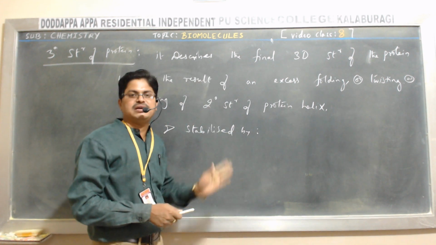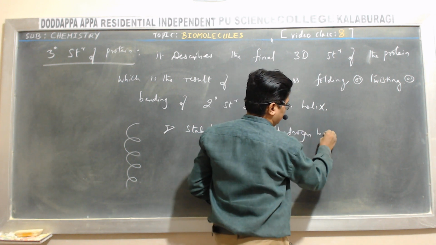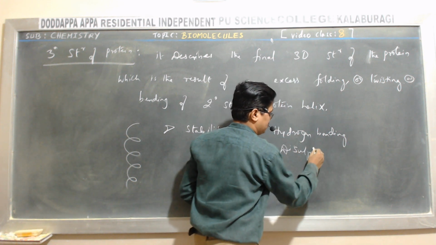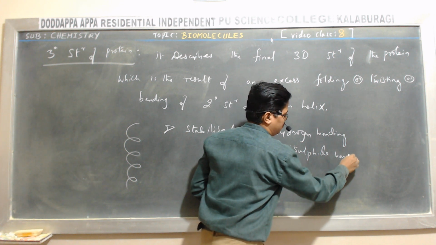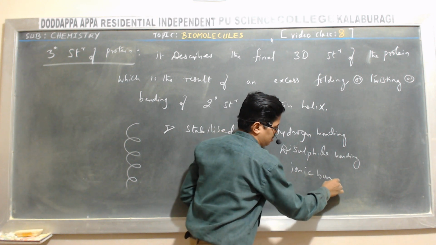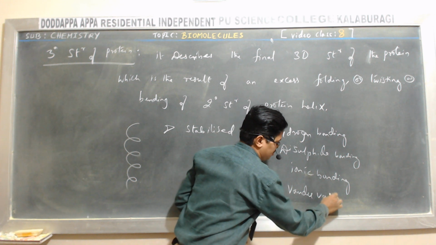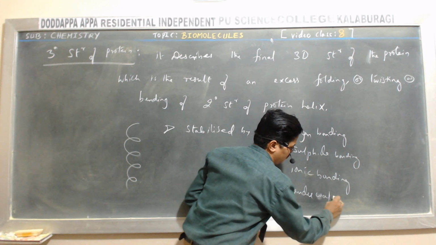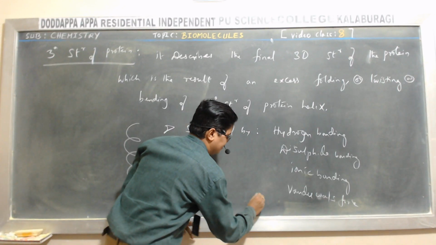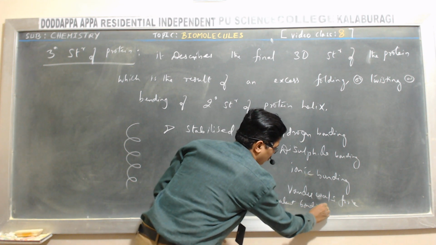The tertiary structure is stabilized by hydrogen bonding, disulfide bonding, ionic bonding, van der Waals force, and covalent bonding.